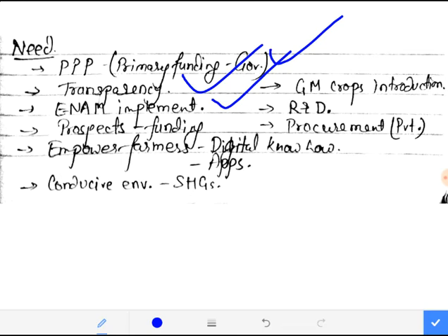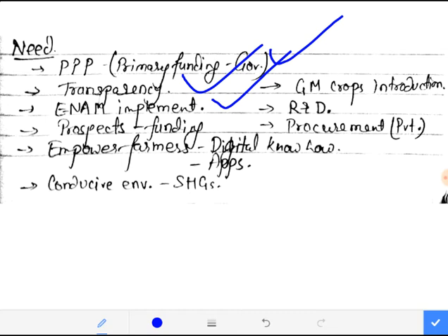So that's why they just don't want to do away with their APMC act, and that's why they are not eager in implementing this eNAM act which is being proposed by the Center, right? But the Center has already proposed. So there is a need for every state to come forward and implement this eNAM act, so that farmers can get more remuneration under it.